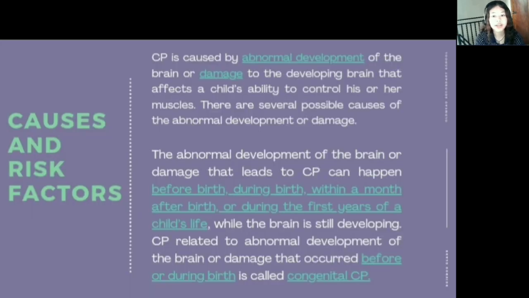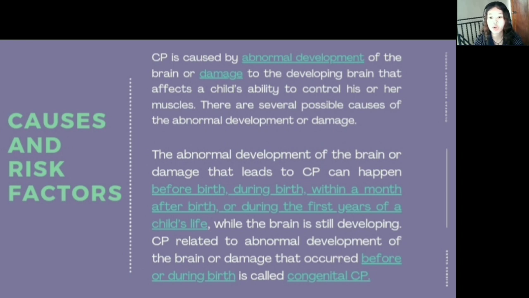Next one, we have here the causes and risk factors of CP. CP is caused by abnormal development of the brain or damage to the developing brain that affects a child's ability to control his or her muscles. There are several possible causes of the abnormal development or damage, but people used to think that CP was mainly caused by lack of oxygen during the birth process. Now, scientists think that this causes only a small number of CP cases. The abnormal development of the brain or damage that leads to CP can happen before birth, during birth, within a month after birth, or during the first years of a child's life while the brain is still developing.